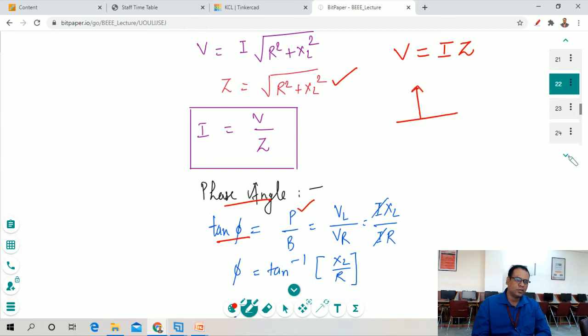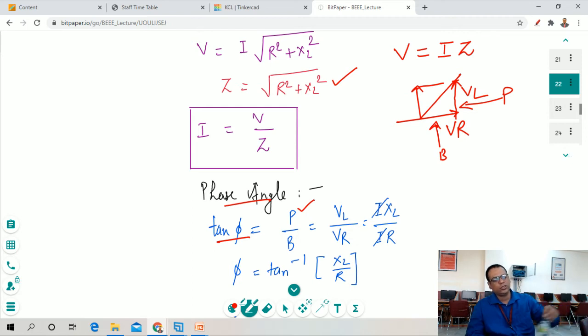So what is the value across the perpendicular? This is our diagram. Here is VL, here is VR. This is our perpendicular and this is our base. That's why we put the value VL in the numerator, and in the denominator we use the value VR, and we put in the values for VL and VR.